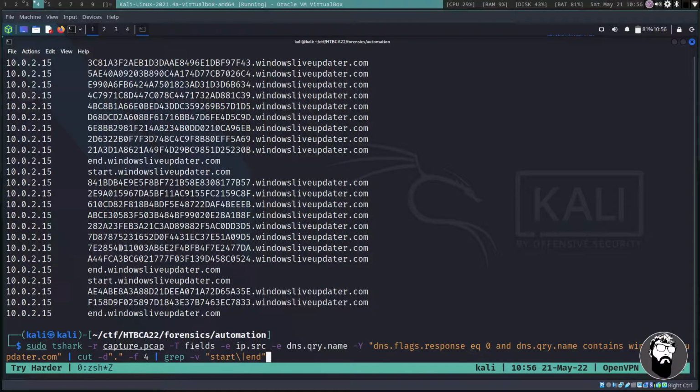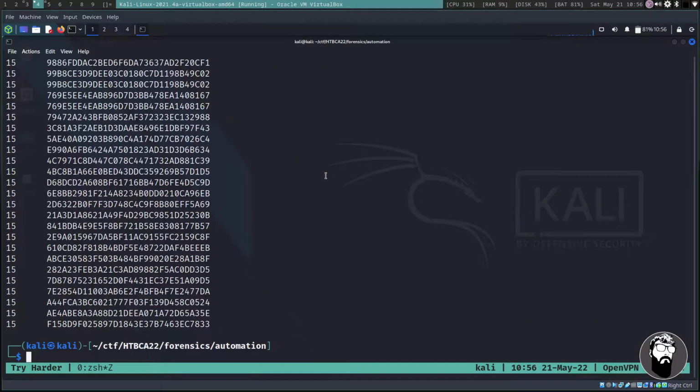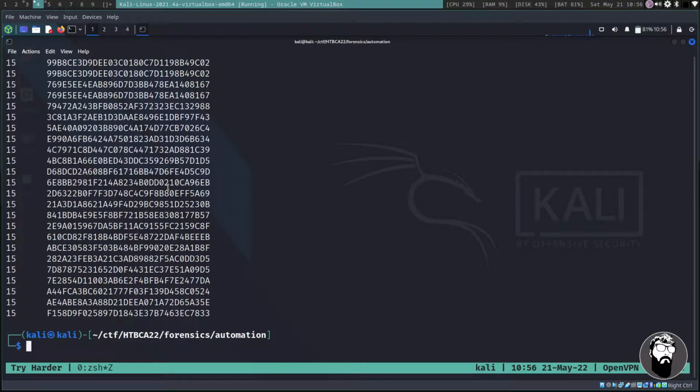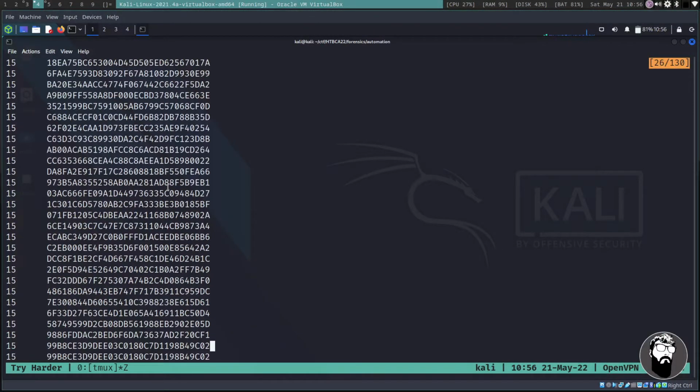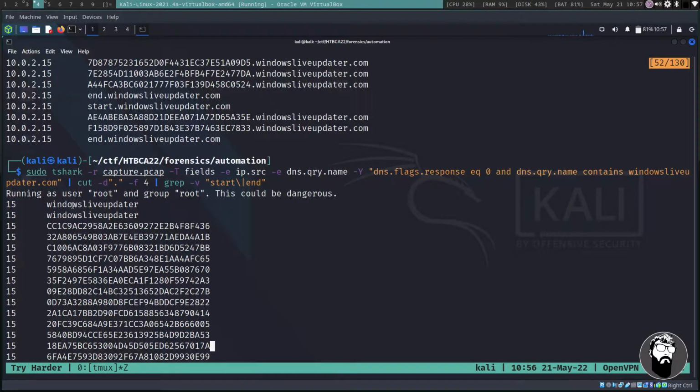So we're going to select field 4, that's 1, 2, 3, 4, because this is all included in the fourth field. And I'm going to grep -v, which means ignore, the start and end. When we run this, we actually just get the hex encoded strings that we're looking for, as well as Windows Live Updater, because of those text queries.